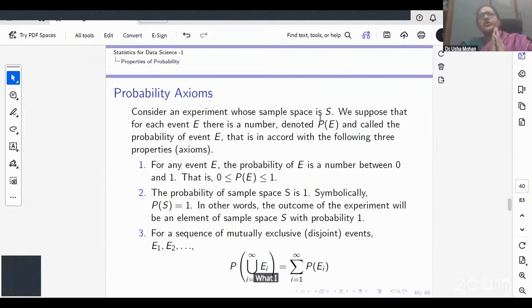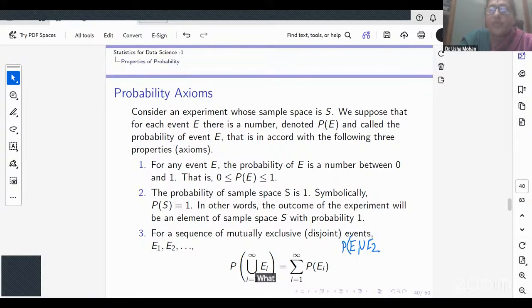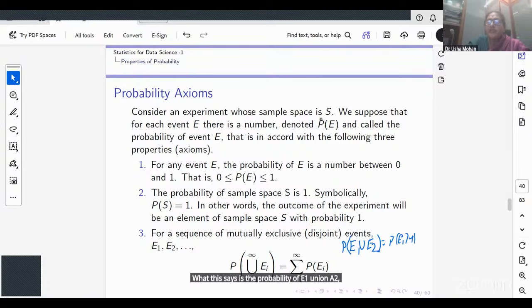What I'm just going to focus on is a finite union. Suppose I have two mutually disjoint events, E1 and E2. What this says is the probability of E1 union E2 is probability of E1 plus probability of E2. This is what the axiom says, that the probability of your union is the sum of the probabilities, provided the sequence is mutually exclusive.